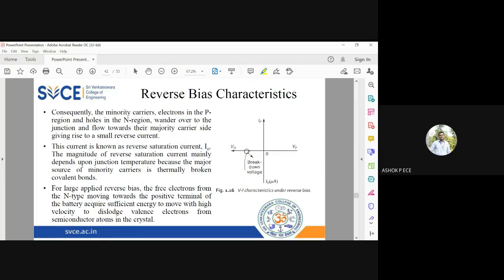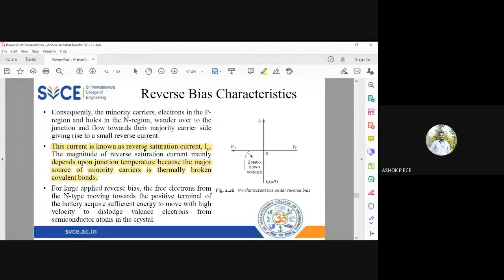Okay, so when you apply very high voltage, what happens? That high voltage is acquired by all the electrons and holes, and they will cross the barrier. Even with that high voltage, they cannot cross the barrier easily because the barrier is long. So they will take some time to cross the barrier, giving rise to what is called the reverse saturation current, I naught. Reverse saturation current depends mainly on junction temperature and the minority carriers, which are thermally broken covalent bonds. This reverse saturation current flows inside the diode in a reverse biased condition. You will not call it a reverse bias current, you call it a reverse saturation current.